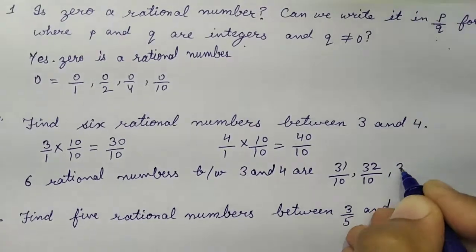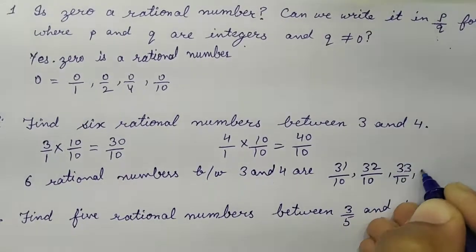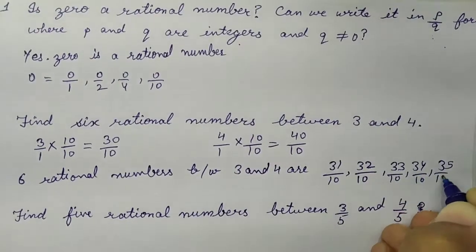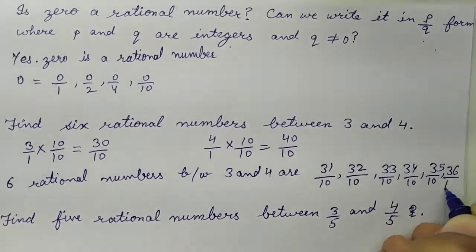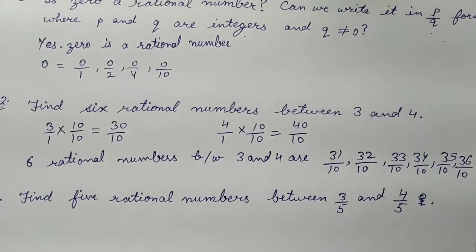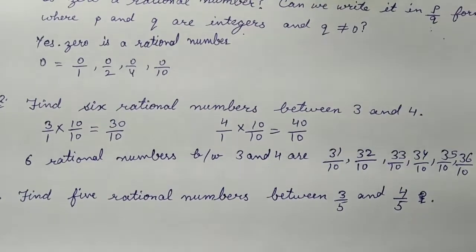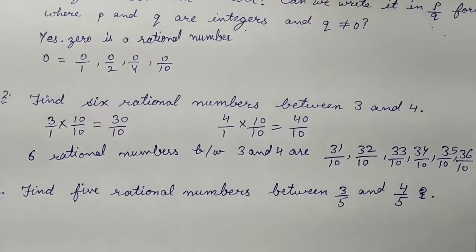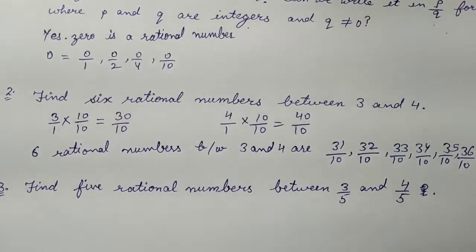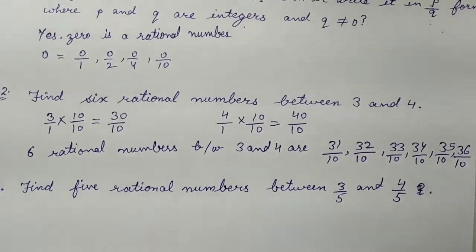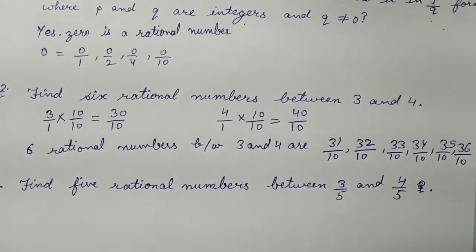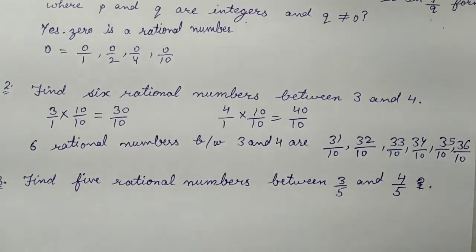Next is 32 by 10, 33 by 10, 34 by 10, 35 by 10 and 36 upon 10. Similarly, if you have to write more than 6 numbers, here we have 10 numbers between 30 upon 10 and 40 upon 10. If you have to write more numbers, you can multiply and divide with 100 instead of 10, right?